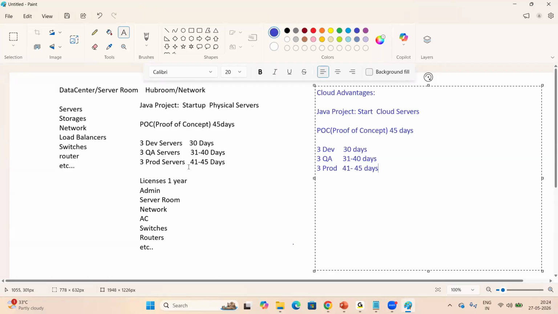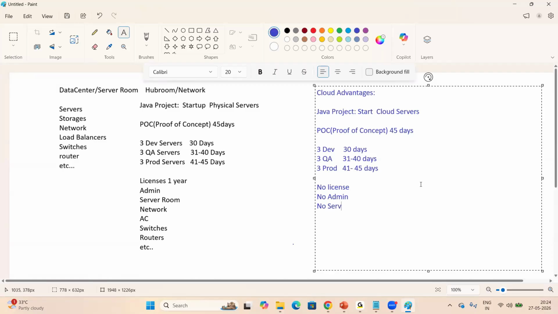So when we use the cloud servers, we don't require any licenses, no license required. AWS will take care. Cloud vendors will take care, right? Azure will take care. Google will take care. So no admin needed here, because as a cloud engineer or a DevOps engineer, we can create by a single click. We don't require any admin. In cloud, it is very simple and easy to create the resources.